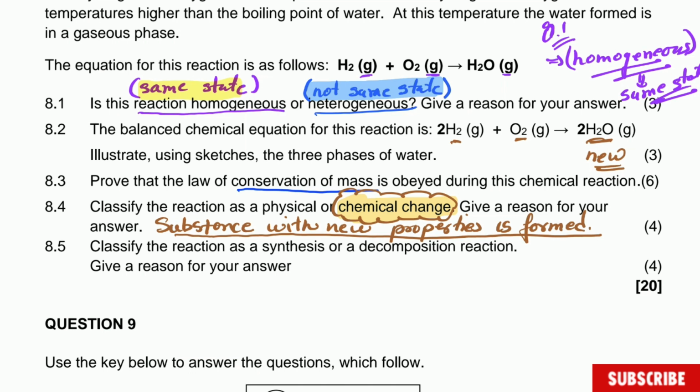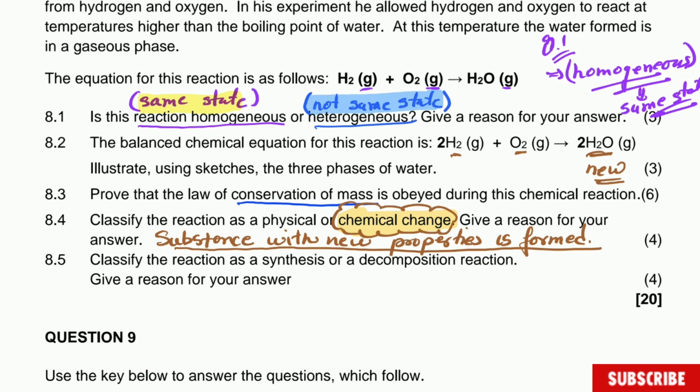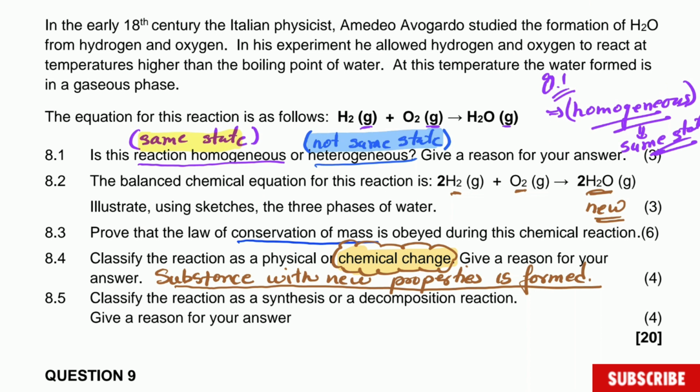And now classify the reaction as a synthesis or decomposition reaction and give a reason for your answer. Now before we go, let's just recall, because this one may also be new for some learners, guys. This video is a very important video. Now what is synthesis? That is when you have two reactants, for example A, and you add B, and then you will have a new product, which is the combination of the two, which in this case is going to be AB.